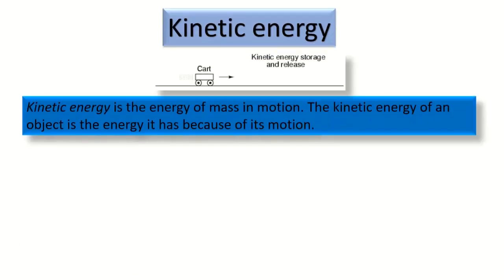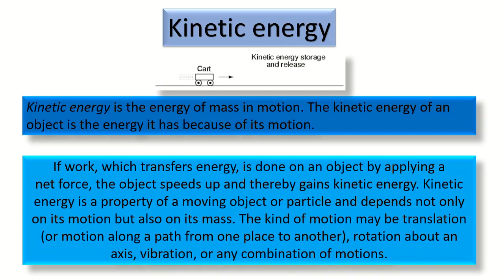So let's look at what is kinetic energy. Kinetic energy is the energy of mass in motion. The kinetic energy of an object is the energy it has because of its motion. If work, which transfers energy, is done on an object by applying a net force, the object speeds up and thereby gains kinetic energy. Kinetic energy is a property of a moving body or particle and depends not only on its motion but also on its mass.